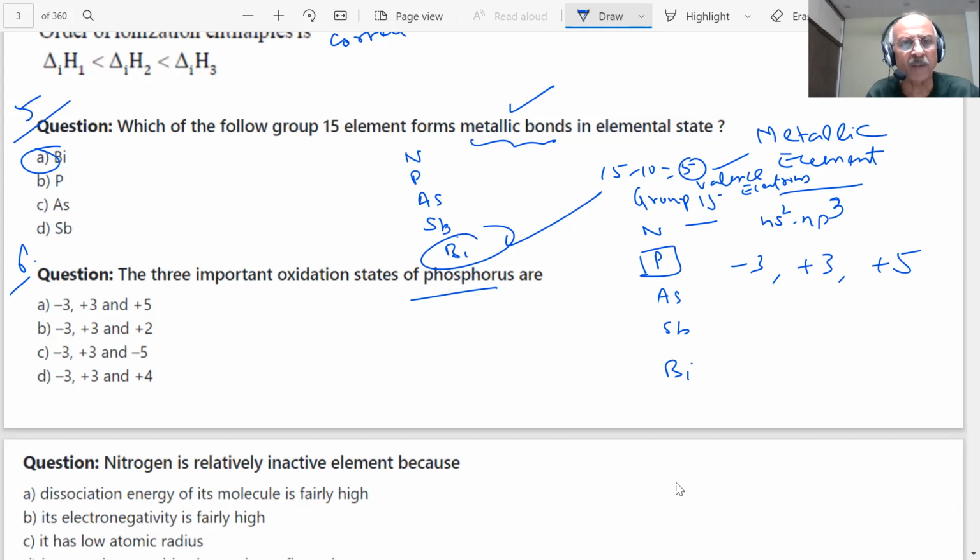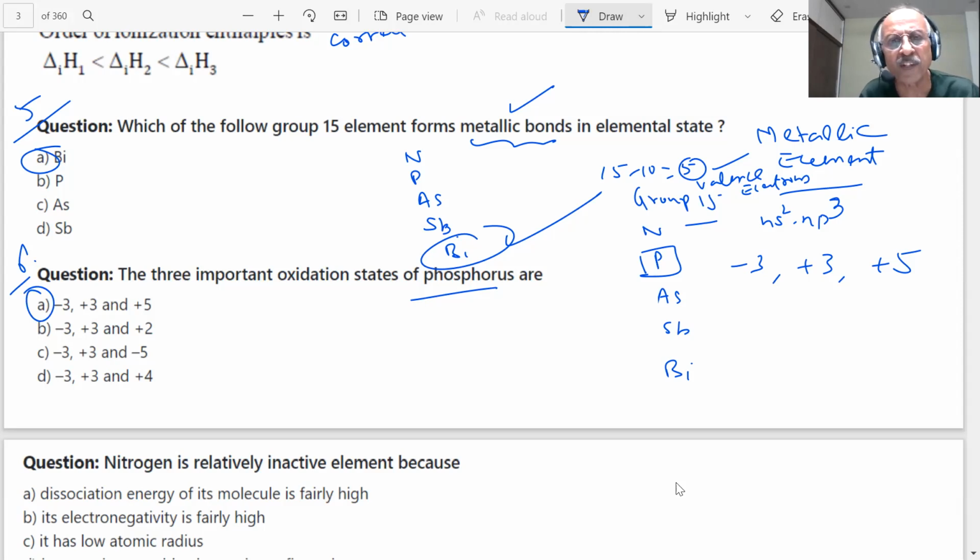Minus 3, plus 3, plus 5. Which choice is correct, students? Out of the 4 choices, A, B, C, D, which is the correct answer? Minus 3, plus 3, plus 5. So A is the correct answer.